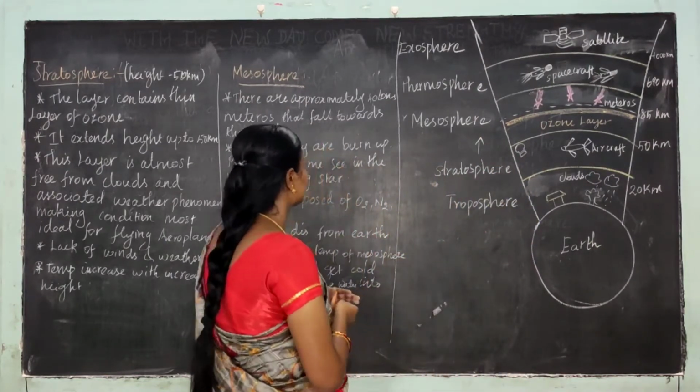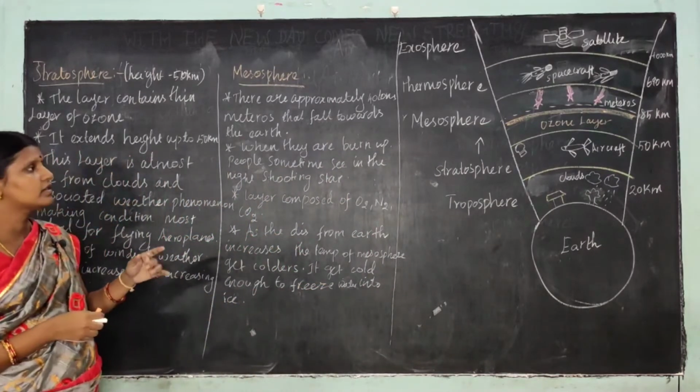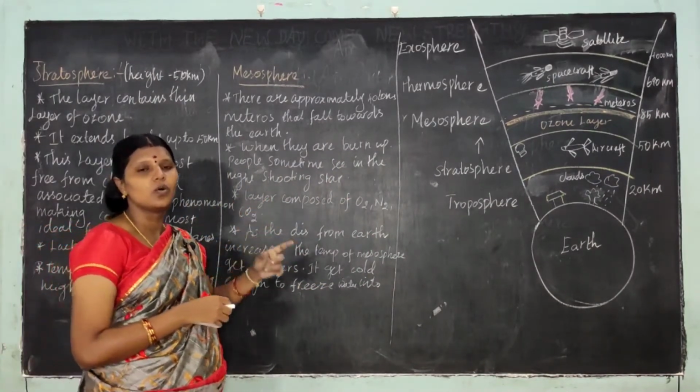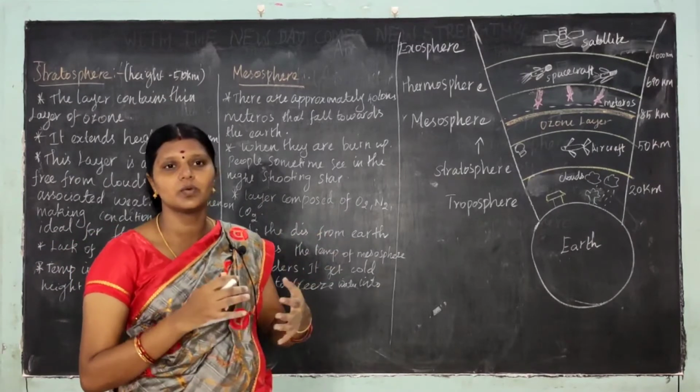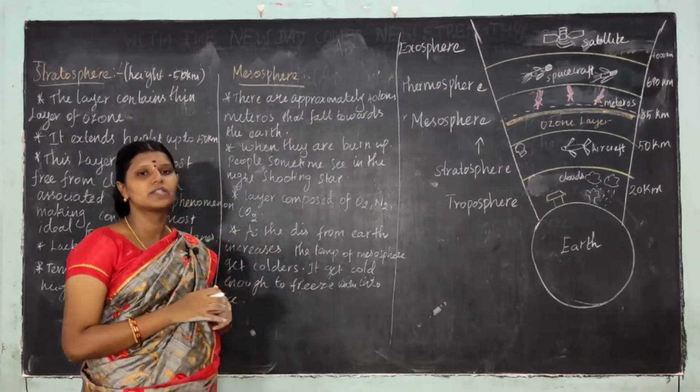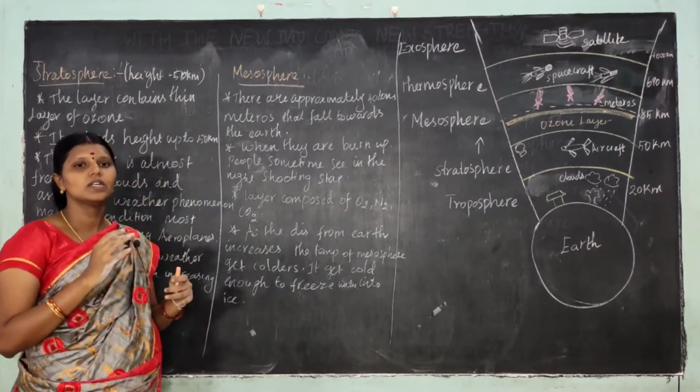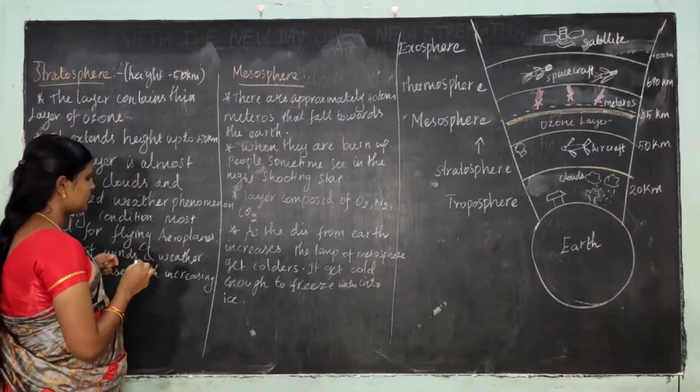First, this layer contains the thin layer of ozone. What is the role of the ozone? It is a component of 3 oxygen.